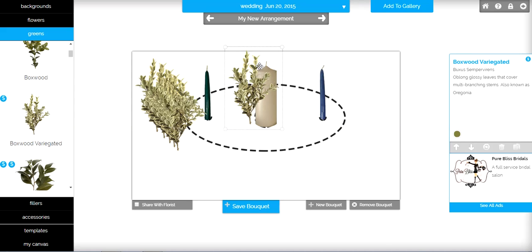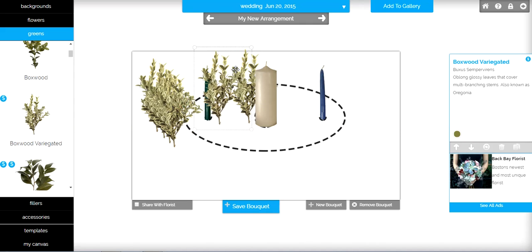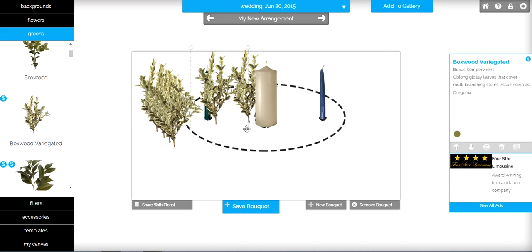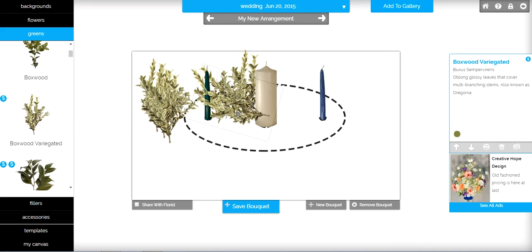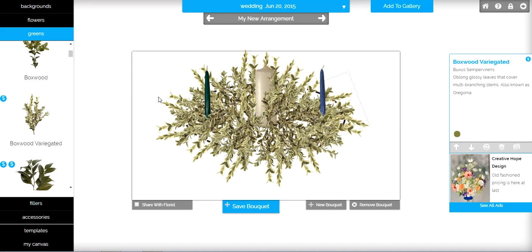And we're going to go this way. Now, it's covering the candle a little bit, so we're going to push it back so it goes behind. And we're going to do this all around. And if you look, there'll be a little hand on the bottom here, and you can twist it. You can move it wherever you want it. And again, I'll go over and I'll push it back. Okay, we have all our greens on there.